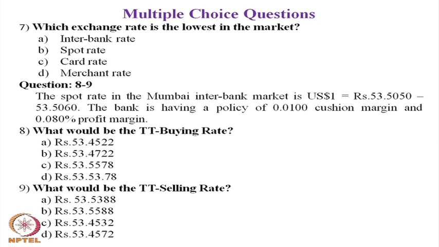The choices are for you: A, rupees 53.4522, B, rupees 53.4722, C, rupees 53.5578, D, rupees 53.5378. Mark the answer, keep it with you.